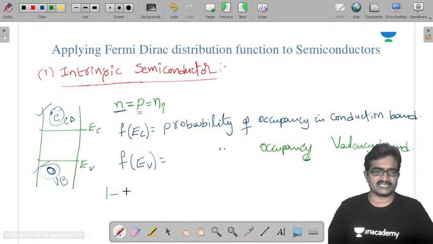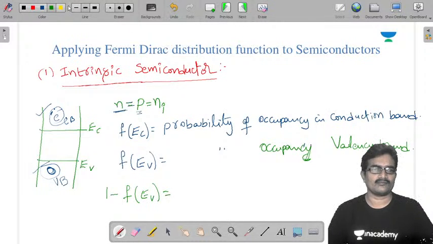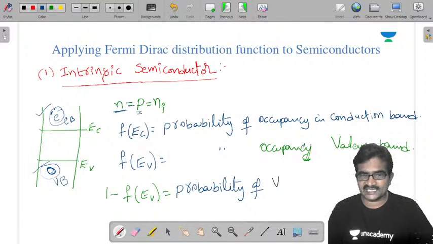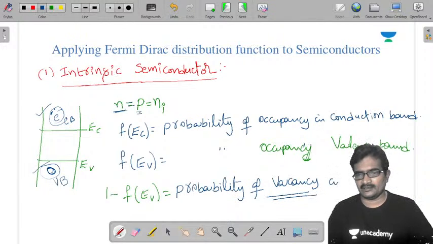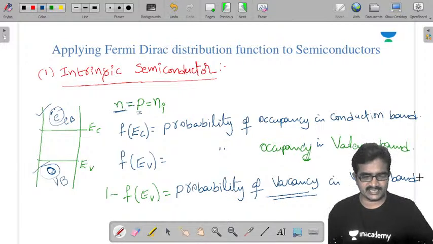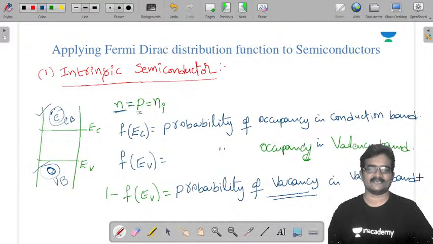Now 1 minus F of EV is the probability of vacancy in the valency band.